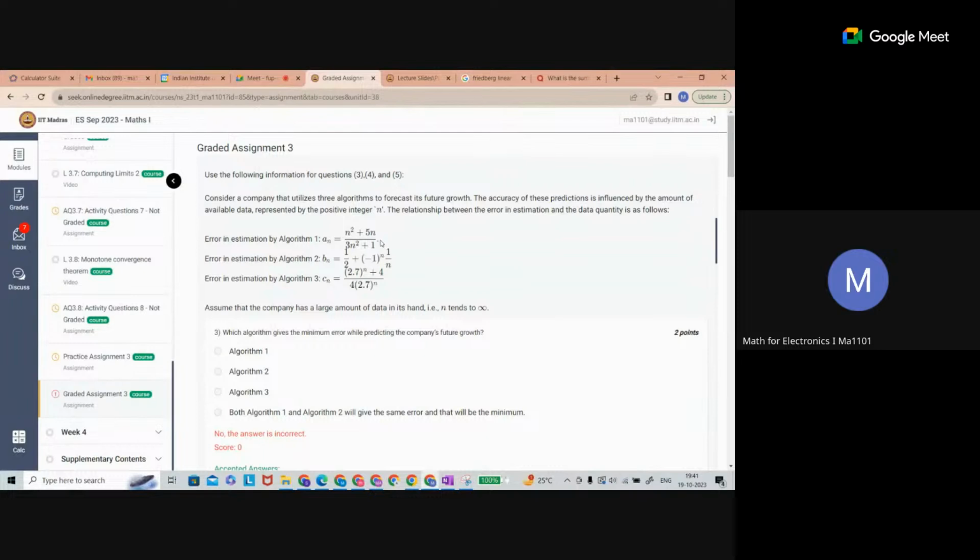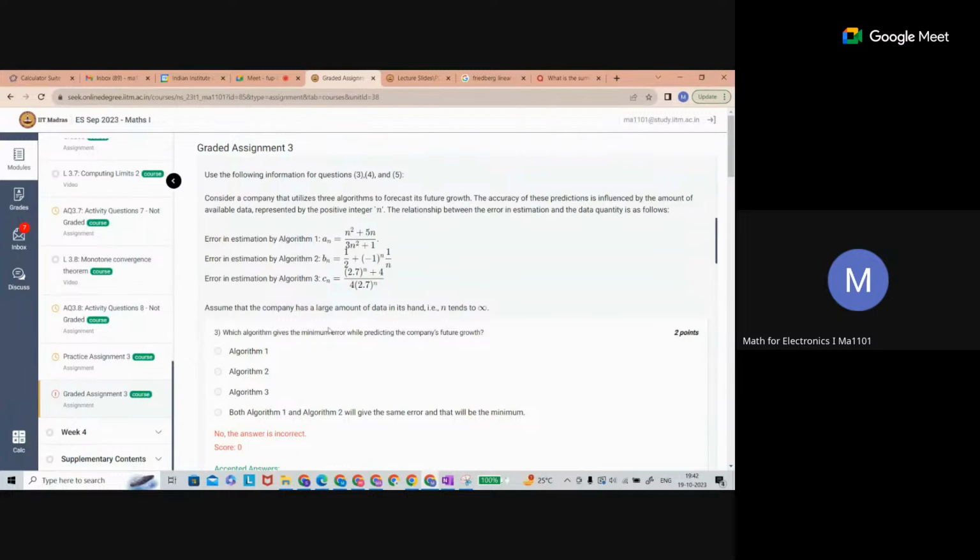Is it clear that this is an error itself? This is an error, like the future growth. Some algorithm has error. Algorithm 1 has some error, this one. Algorithm 2 has error, this one. Algorithm 3 has error, this one. This is the meaning. This is giving the information, the relation between the error estimation and the data quantity. So n is the data, and the relation between the error estimation. So this is defining the error.